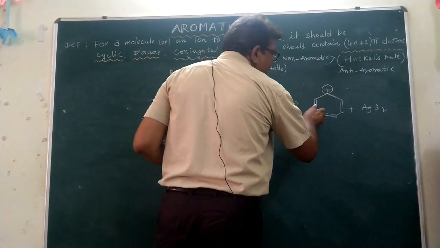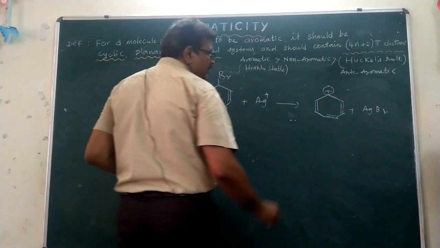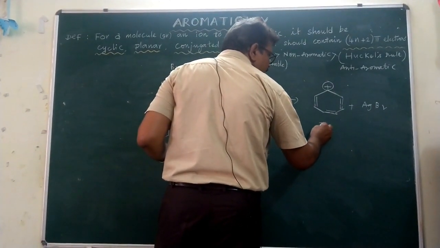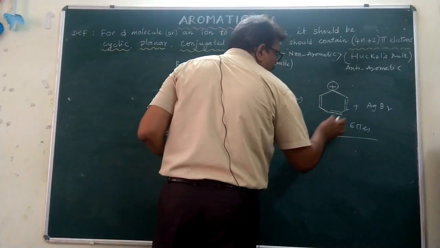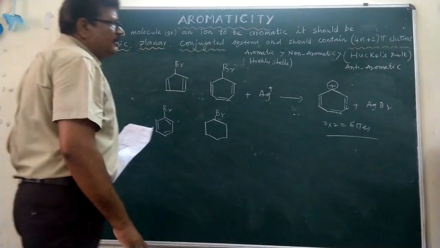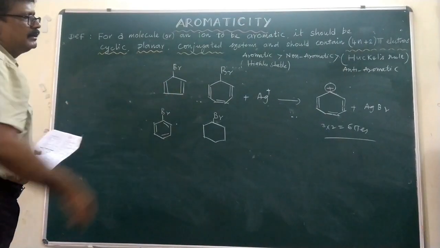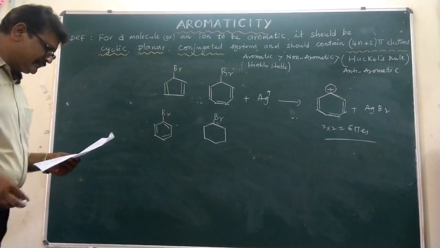The 5 bonds form, and 3 into 2 is equal to 6 pi electrons according to the Huckel rule. It is a conjugated system, cyclic structure, planar, and Huckel's rule is satisfied.